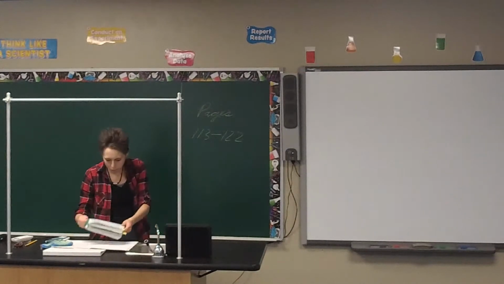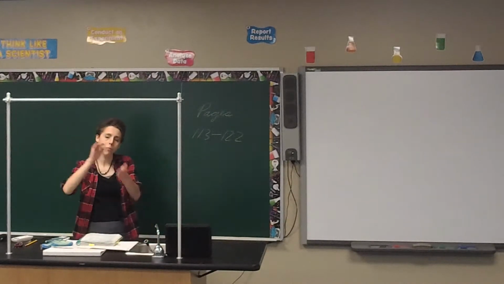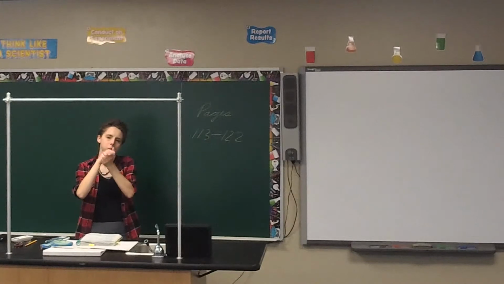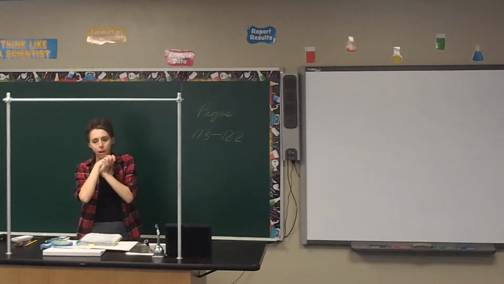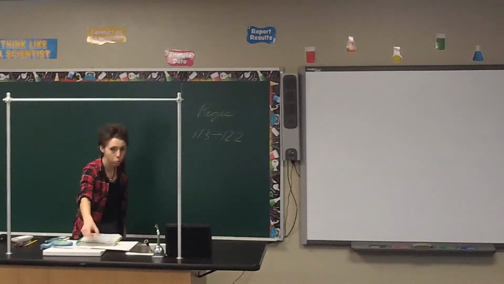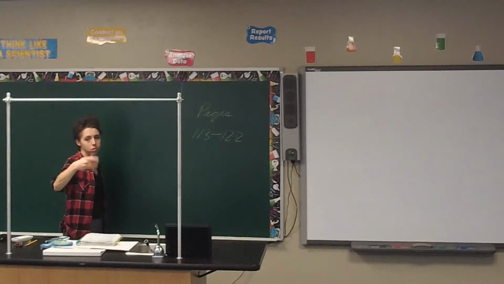Let's see. What do we call the smaller particles that make up an atom? So they're smaller than an atom. This is what an atom can be broken apart into. There's 3 of them. Subatomic particles. So going through this, what is the name for the 2 particles in the nucleus? What's the name for both of them?